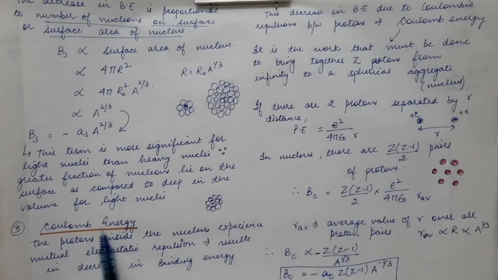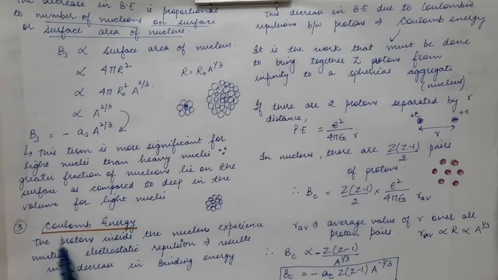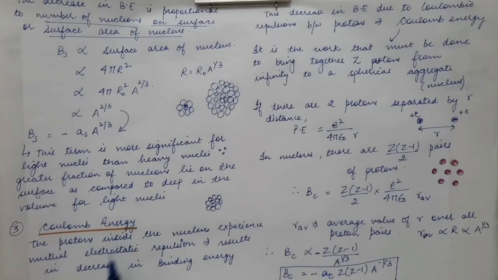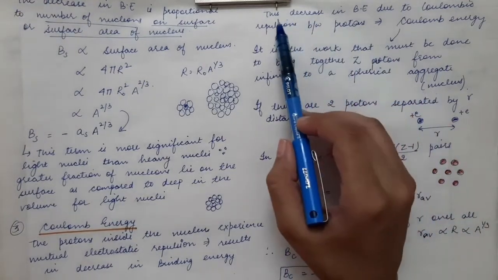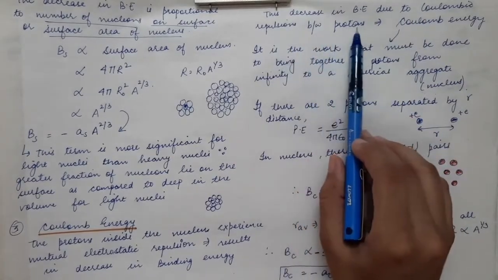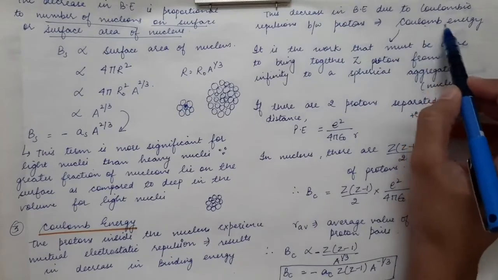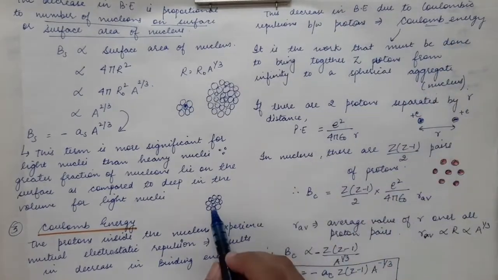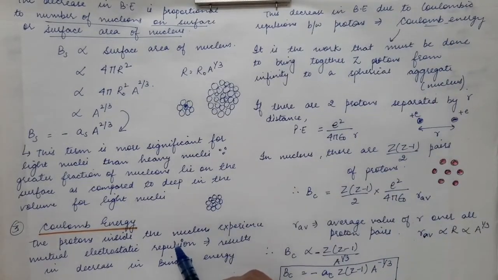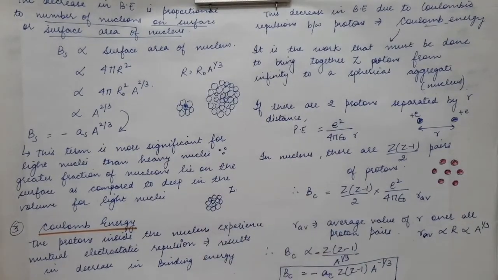So we have to take into account this Coulombic energy. Now this Coulomb energy will also have a negative sign because it reduces the binding energy of the nucleus. This decrease in binding energy is due to the Coulombic repulsion between the protons, and this is called Coulomb energy. Now how can we calculate the Coulomb energy of so many protons that are brought together to form a nucleus? Let's say there are Z protons inside the nucleus.